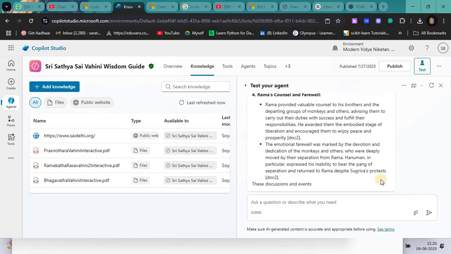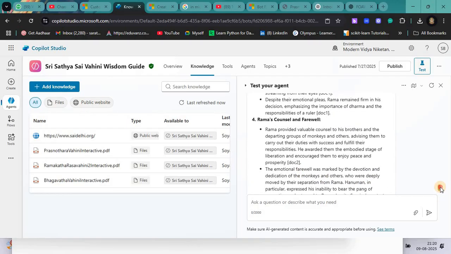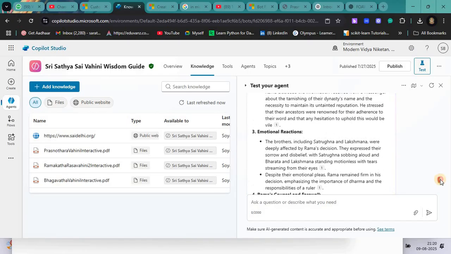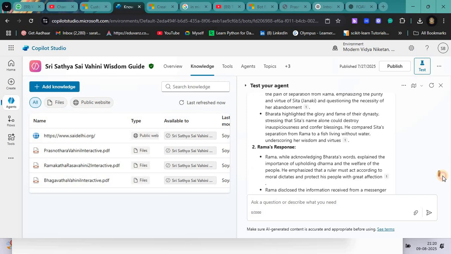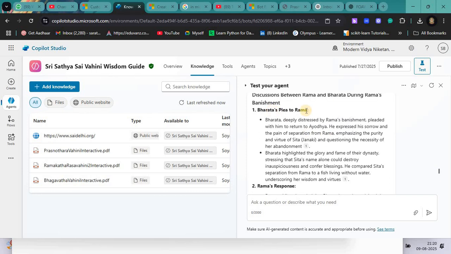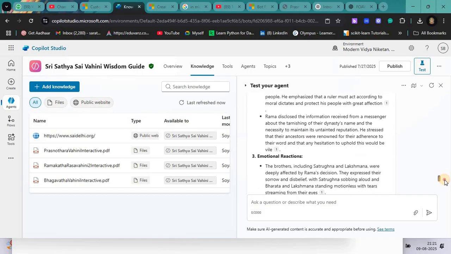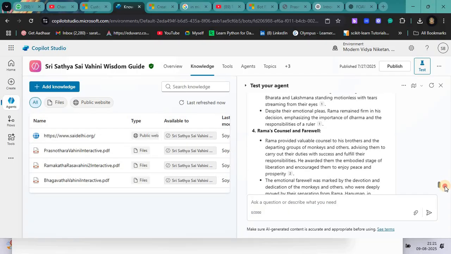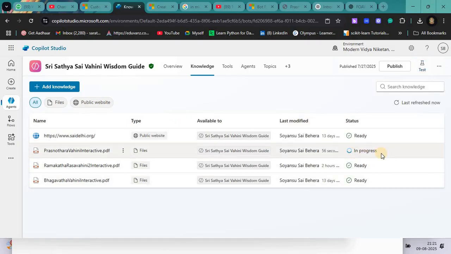For the last question I asked, it is generating the answers from my previous topic, Rama's counsel and farewell: emotions, reactions, Rama's praise, Bharata's plea to Rama to come back to Ayodhya during Vanvasa, what Rama responded to Bharata, and the emotional reactions. All these things have been written. So I have added this Prashnottara Vahini now. Let me see, it is in progress, no worries.